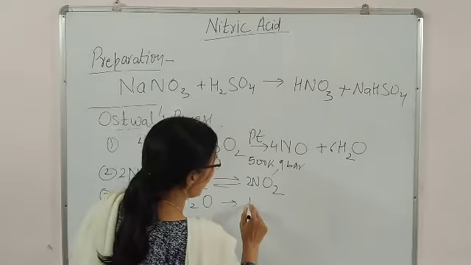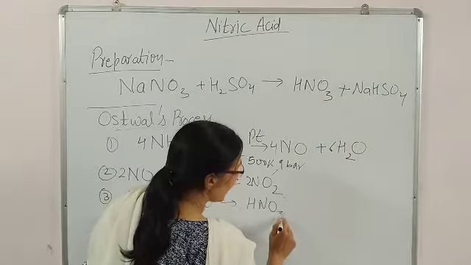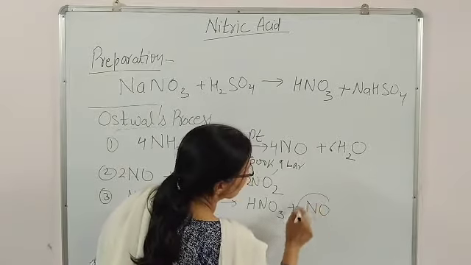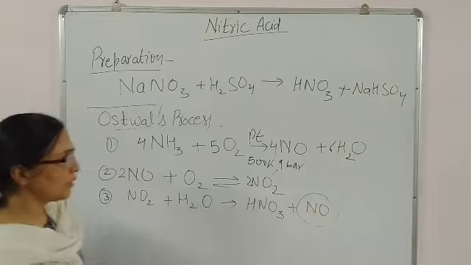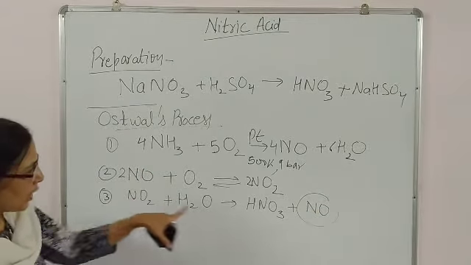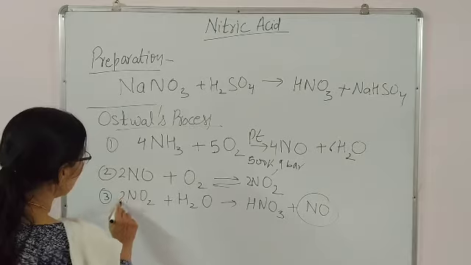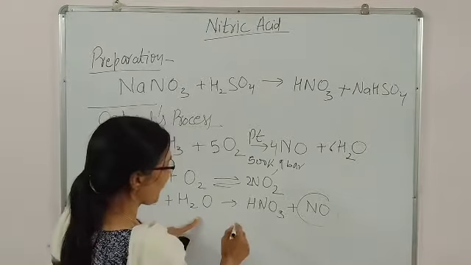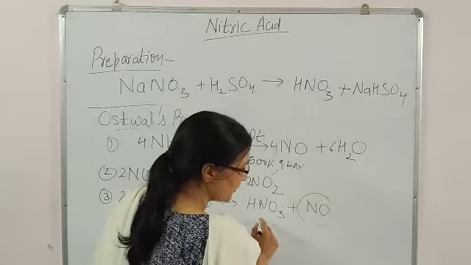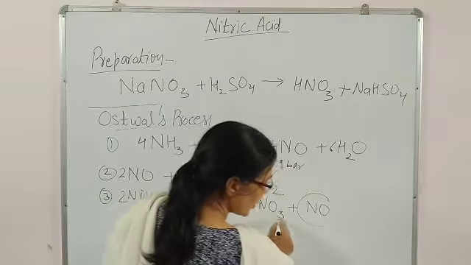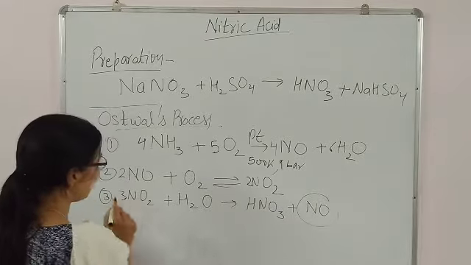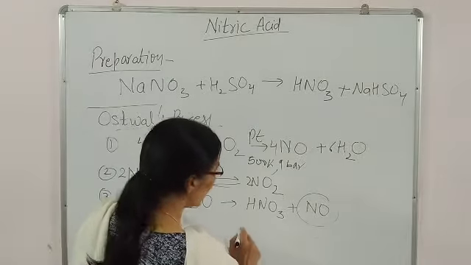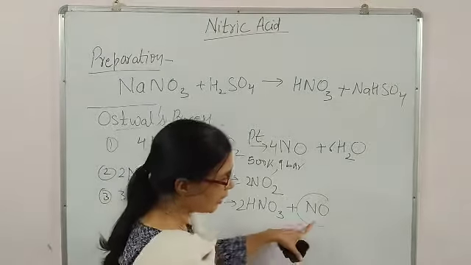There will be formation of HNO3 and NO. Okay, there is a circle due to some special purpose. So HNO3, 2 nitrogen here, so balancing, if it is done, 3 NO2 plus H2O, then you will get 2 HNO3 and NO.